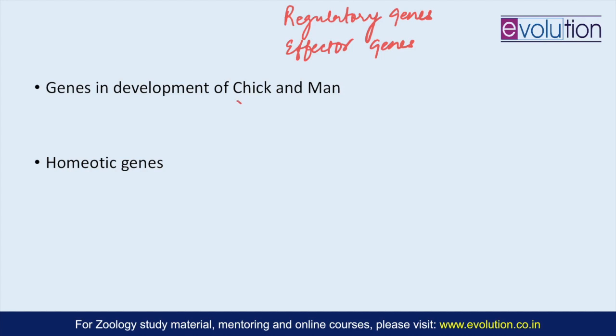With respect to chick, there are certain examples you can write a note on. VG1 and Wnt8C are both involved in initiating gastrulation. Then there is the BMP, bone morphogenetic protein gene product. It's a signaling factor and it induces ventral development in chick. Then the cells of Hensen's node secrete chordin, noggin and nodal proteins, so their genes. These antagonize BMPs and then dorsalize the ectoderm and mesoderm. So this dorsoventral axis patterning happens because of these two.